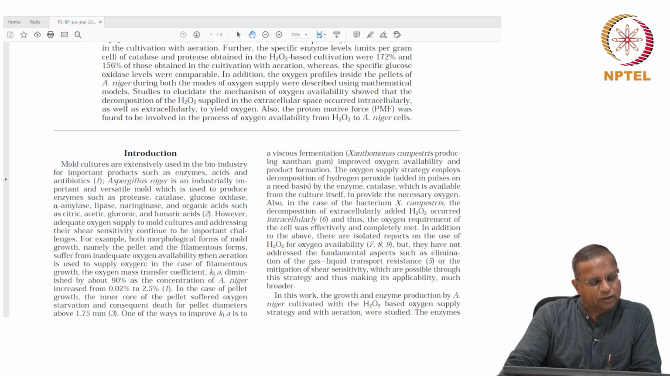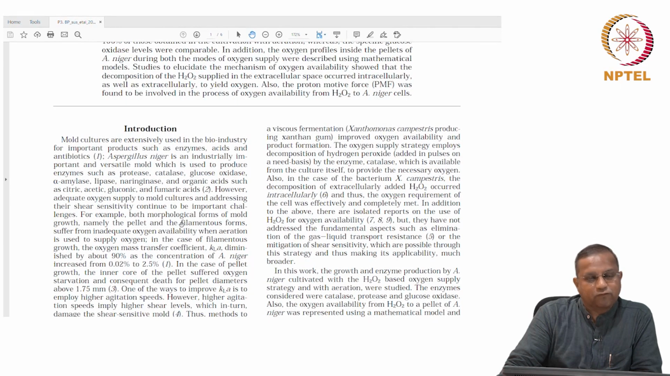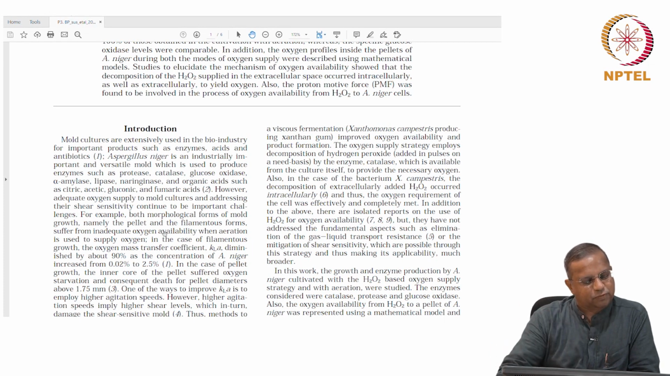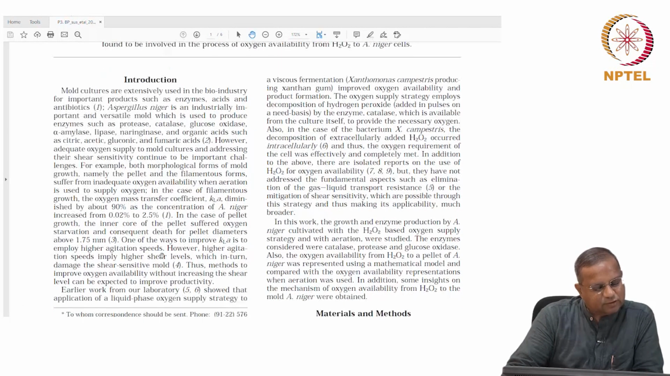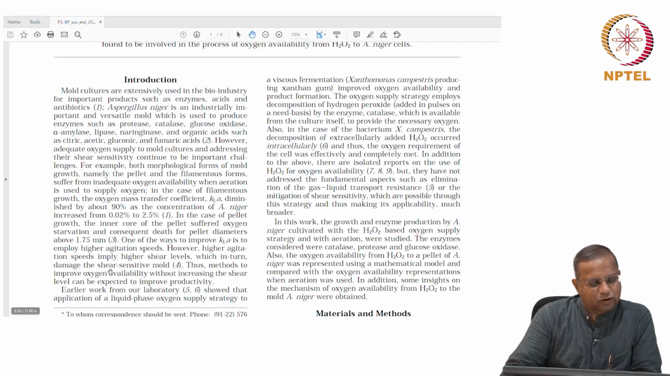This was in 2001. For example, both morphological forms of the mold, namely the pellet form and the filamentous form, both suffer from inadequate oxygen availability when aeration is used to supply oxygen. In the case of filamentous growth, the oxygen mass transfer coefficient KLa diminished. Okay, these are details, let us not get into that. Thus, methods to improve oxygen availability without increasing the shear level can be expected to improve productivity. That is why we got into this.